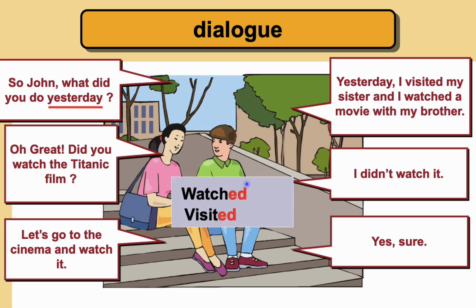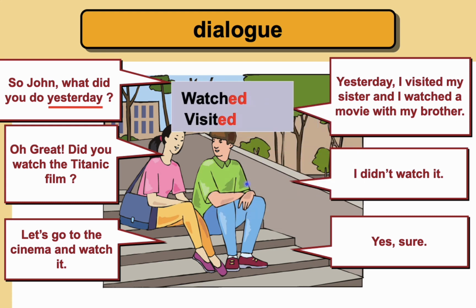Good. So we have watched a movie and also visited his sister. Very good. So we have watched and visited. Let me ask you this question. Now, the action of watching a movie or visiting, is it in the present or in the past or in the future? Good. So it is in the past. How do we know that it's in the past?